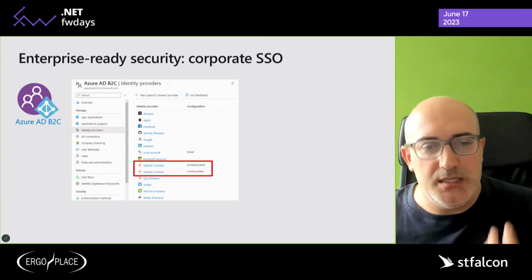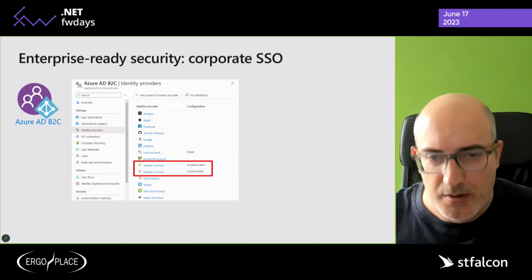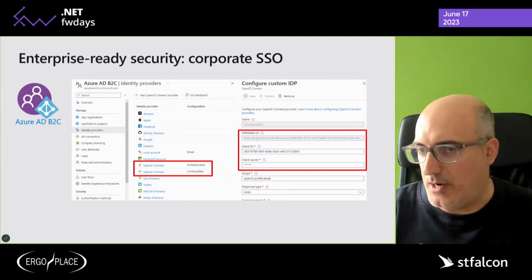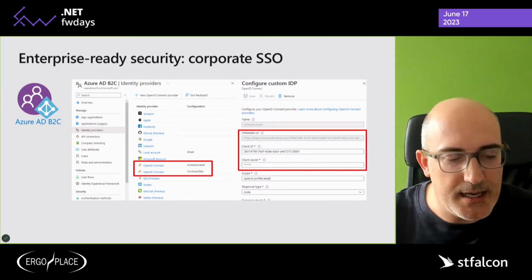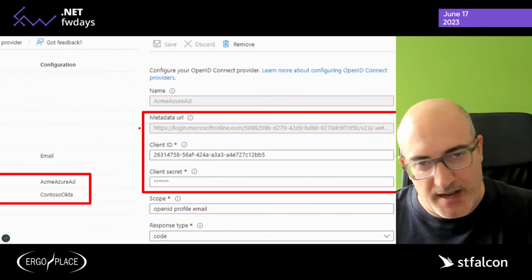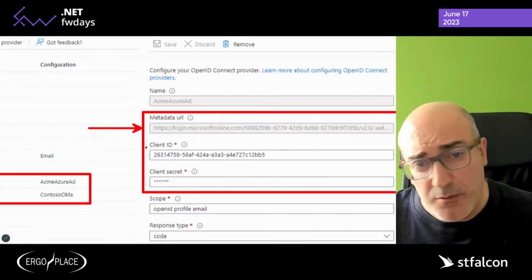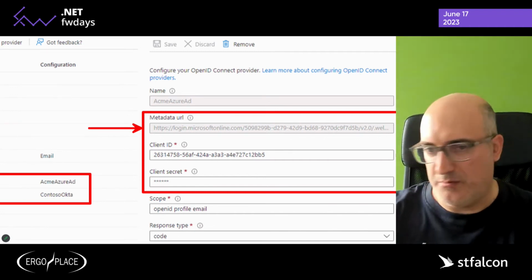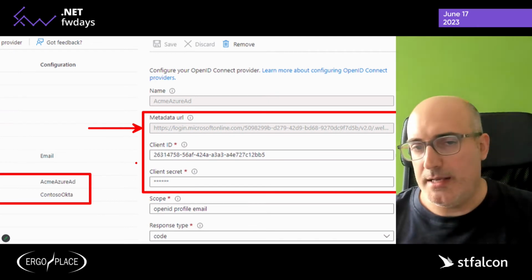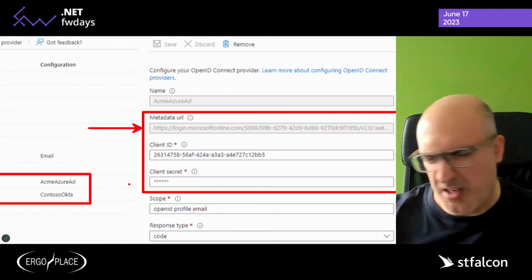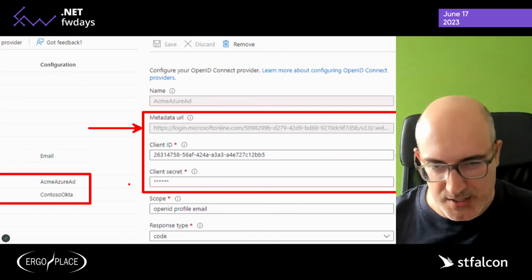And what do we need in order to create one of these providers? The good news is that we only have to ask for three things from our customers. One is the metadata URL that each of these identity providers will have. And then we need to tell them to create a typical application in their, for example, Azure Active Directory, and give us the client ID and the client secret of that application. Then there could be some mappings for claims, but that is optional.